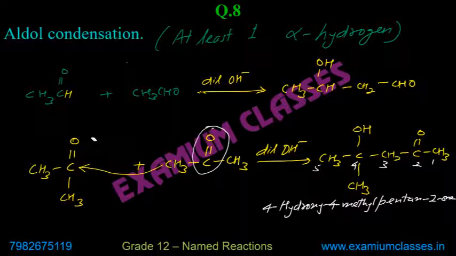After that, when we heat it, we will get an aldehyde with a double bond or a ketone with a double bond. Dehydration will take place. I'll explain that. First understand this one. After that, what will happen when I heat?